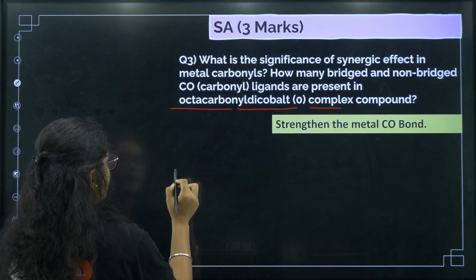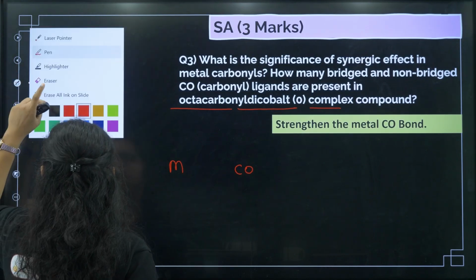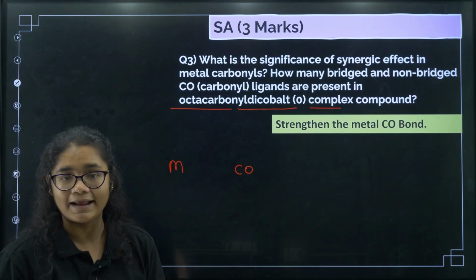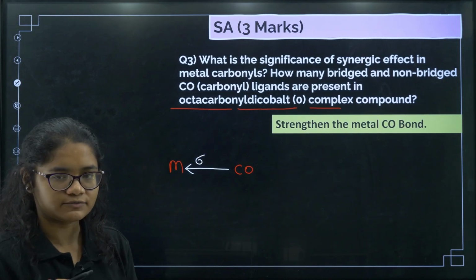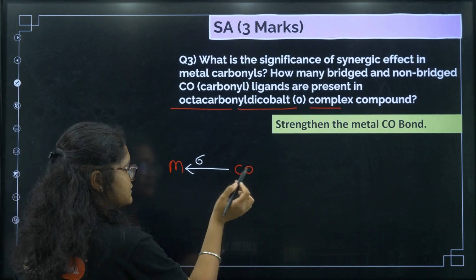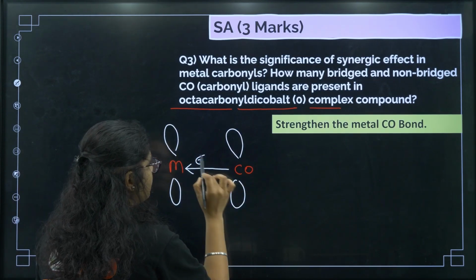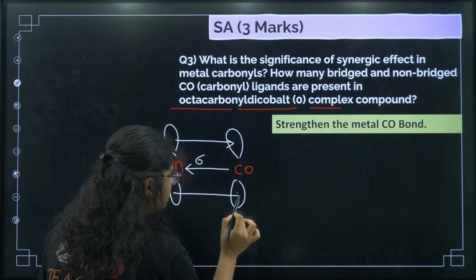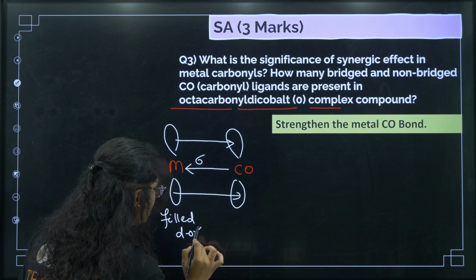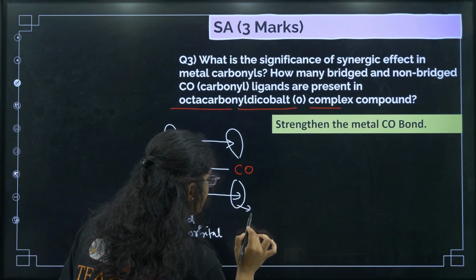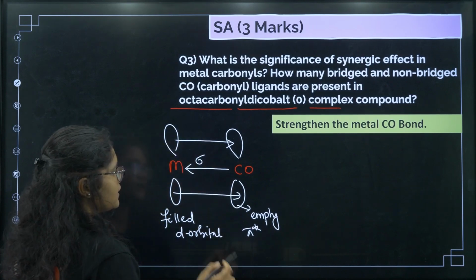If you remember, see, metal is there, okay, and carbonyl group is there. So we have studied that in case of metal and carbonyl, first a sigma bond is formed, a coordinate bond, which is a sigma bond. And after that, metal also donates electron from its filled d orbital to the empty pi star orbital of CO. So that is what is happening.